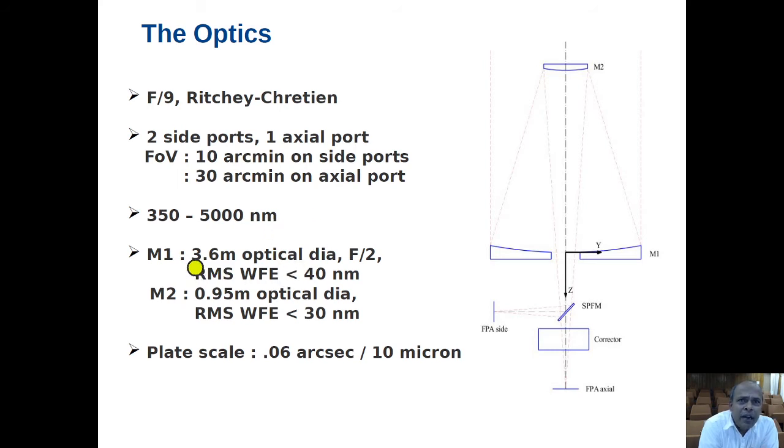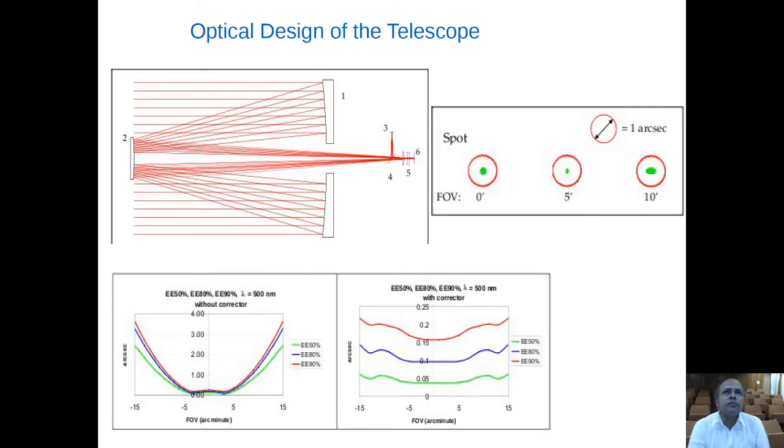So M1 and M2 mirror characteristics are given over here. The primary is F2, with RMS wavefront error less than 40 nanometer, and the secondary has less than 30 nanometer, and that gives a plate scale of 0.06 arc second per 10 micron. So this is the optical design you can see.